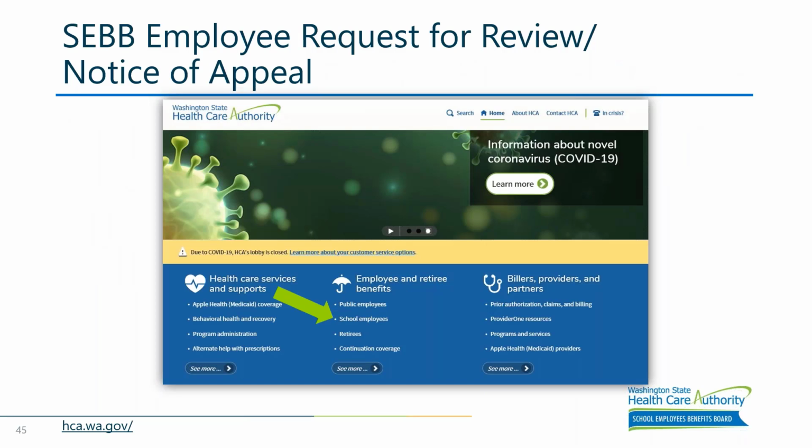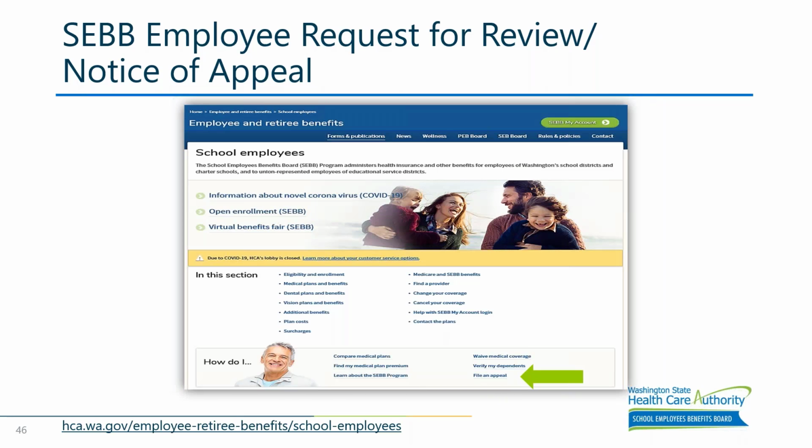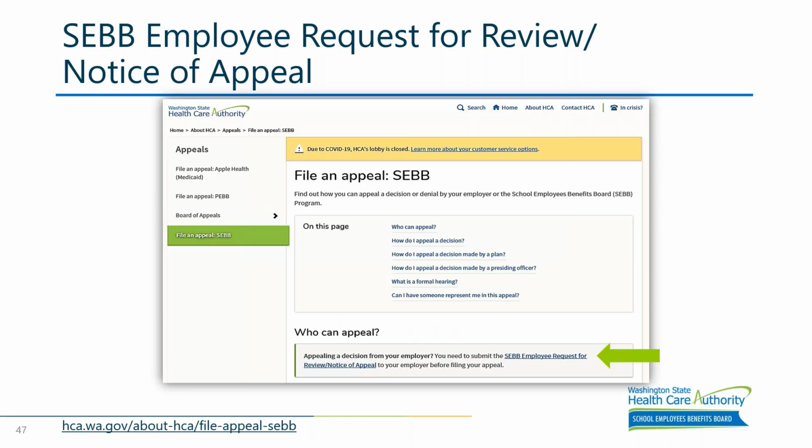The next couple of slides will help show where employees can access the appeal forms. Once you're on the Washington State Healthcare Authority homepage, you will click on the school employees link. Next, you'll click on File an Appeal in the How Do I section. Finally, you will click on the link under the box of Who Can Appeal, and that will give you access to the most current appeal form. It is very important that you, again, not save a copy and you retrieve this form from the website because it's updated from time to time.